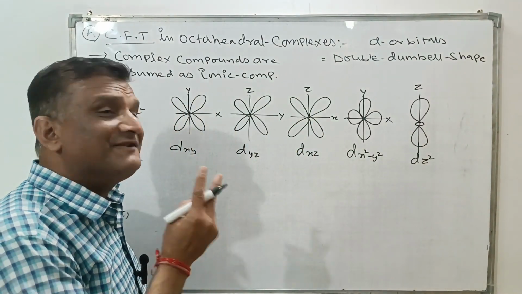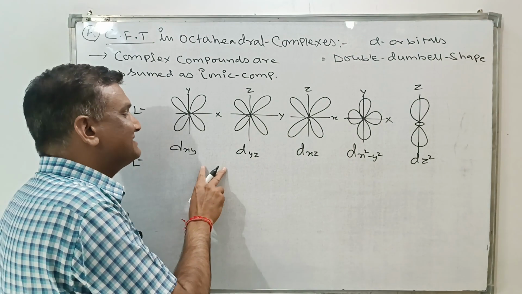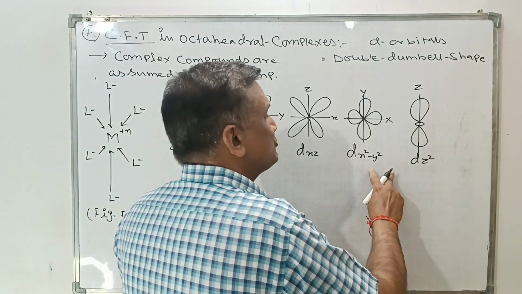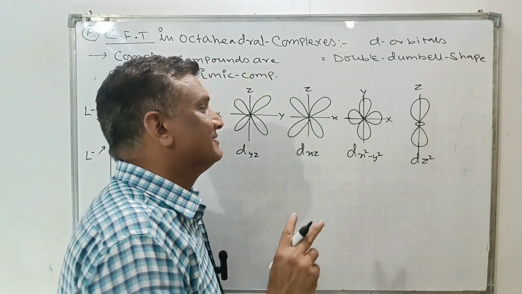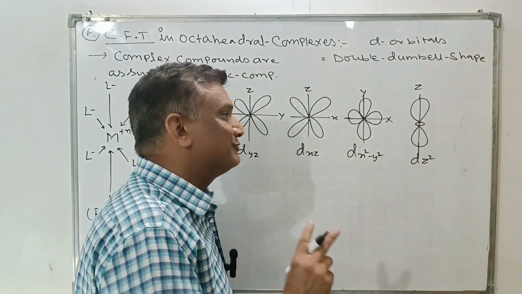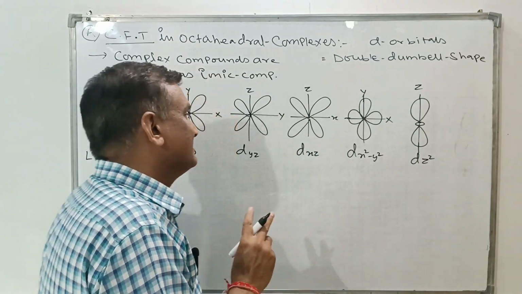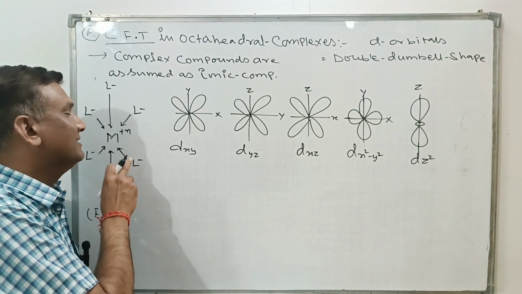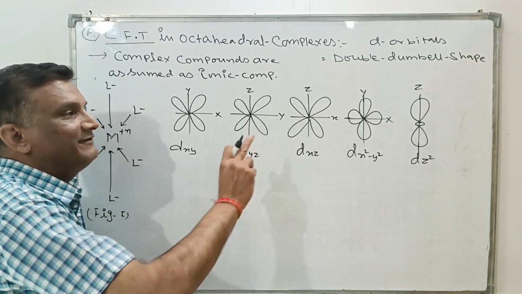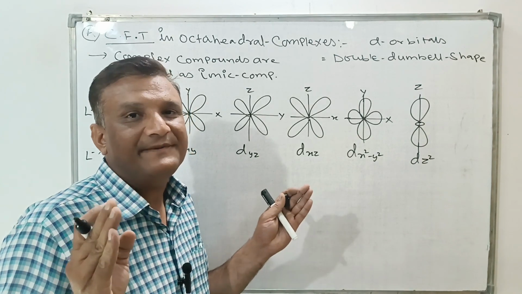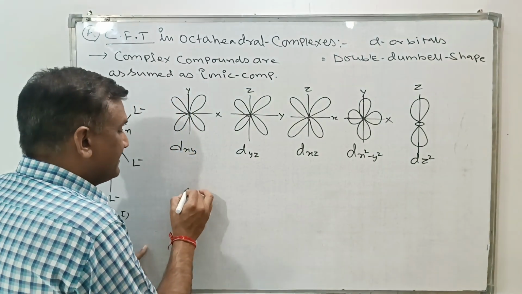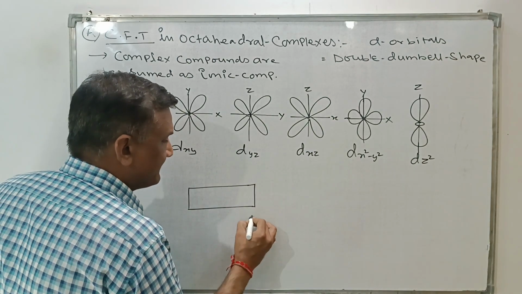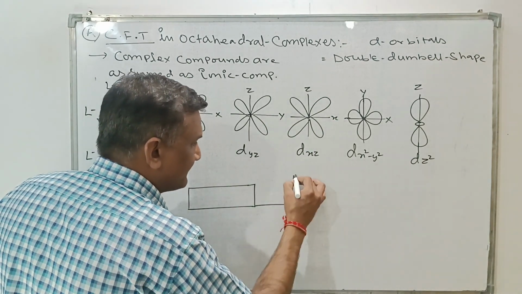If we go with the major difference between these 5 orbitals, then in these three orbitals the lobes lie between the axes, while in these 2 the lobes are along the axes. So in these 2 orbitals, due to having the lobes along the axis, there will be force of attraction and repulsion between the metal atom, ligand and electron. These 5 d orbitals repel each other. Due to repulsion, these 5 d orbitals split into 2 parts, like this. These are the 2 parts.